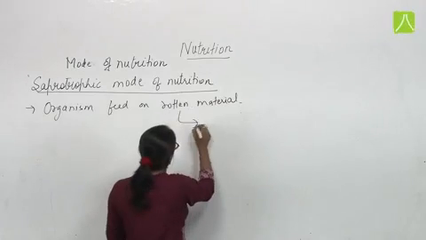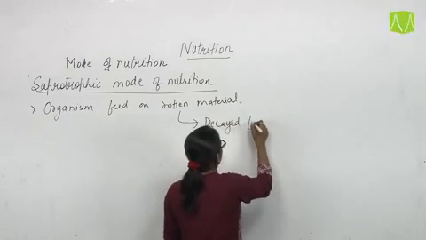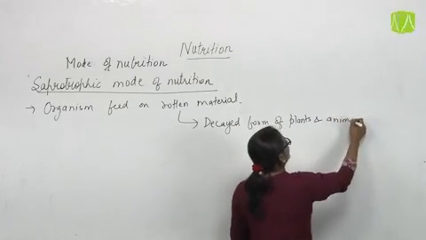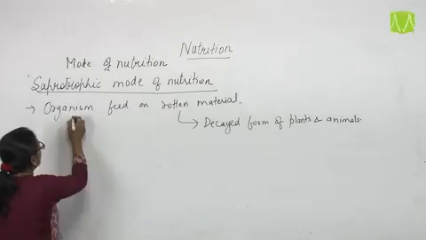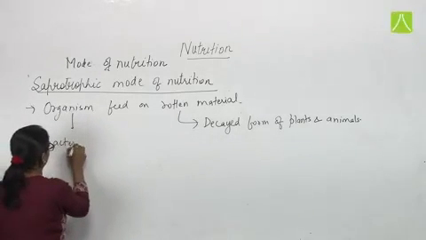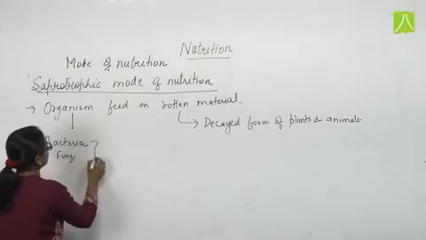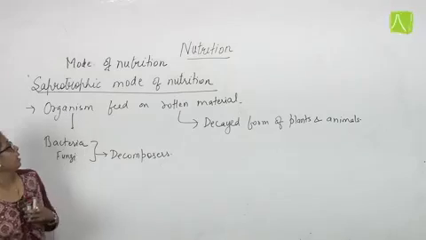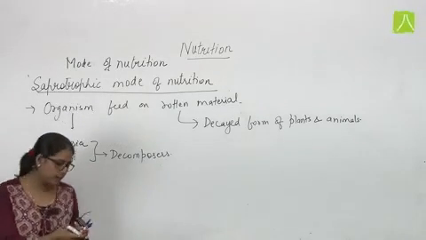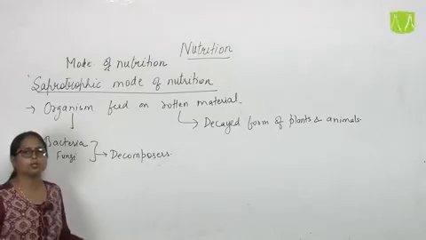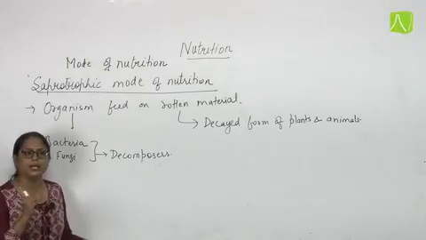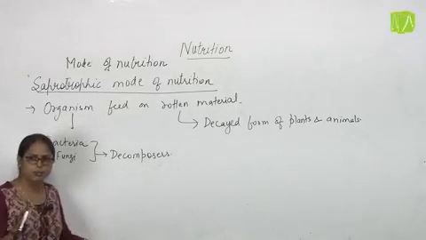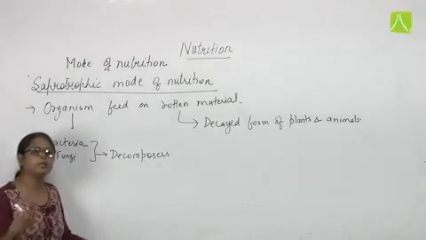What is this rotten material? These are decayed forms of plants and animals. The organisms include bacteria and fungi, which are also known as decomposers. In the saprotrophic mode of nutrition they feed on the dead and decayed forms of plants and animals, and they are degrading them, or you can say completely breaking them down into CO2 and water.